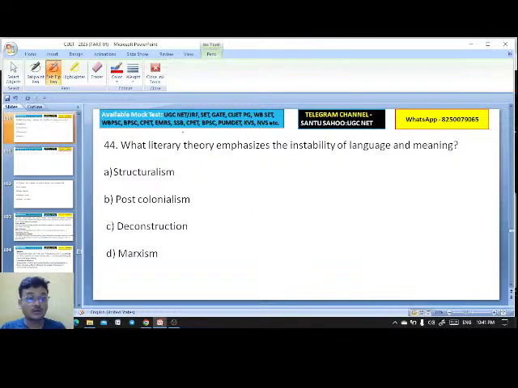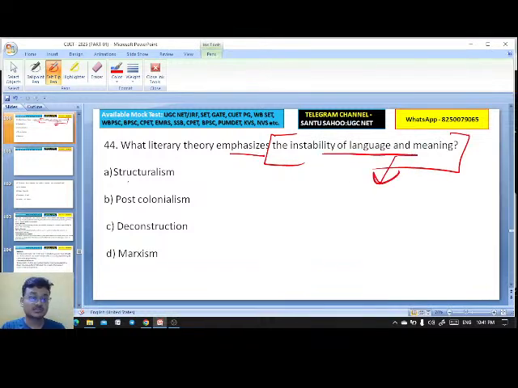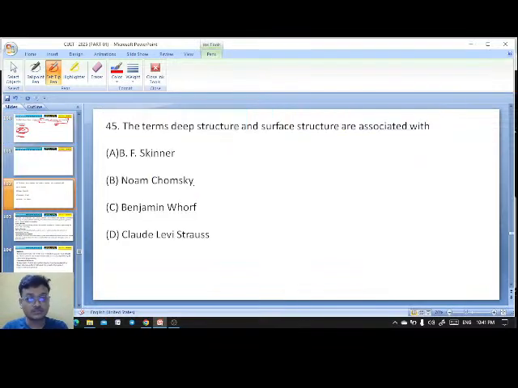That is the touchstone method. What literary theory emphasizes the instability of language and meaning? I posted this in the quiz section of my community on YouTube. Structuralism, post-structuralism, deconstruction, Marxism. Meaning is not stable. That is deconstruction. What would be the right answer here? I think I posted these questions in my community in the evening. Exactly, it's deconstruction. Very good, Muskan. Meaning is not stable, that is deconstruction. C is the right answer. Okay. Very good. Next question.